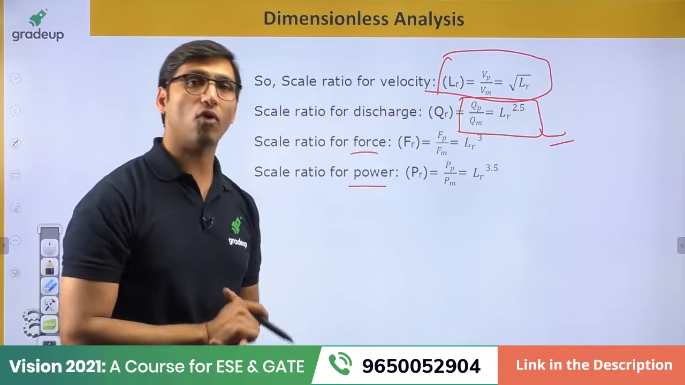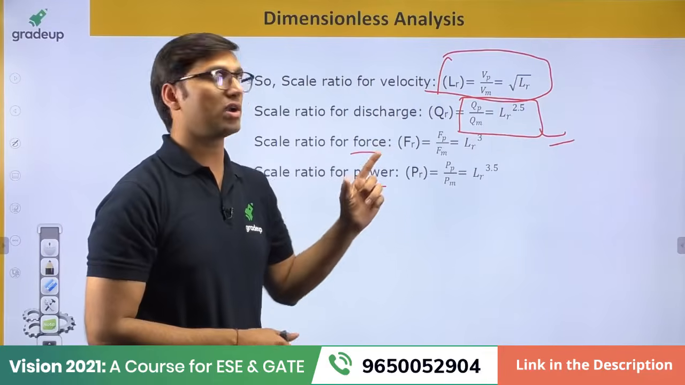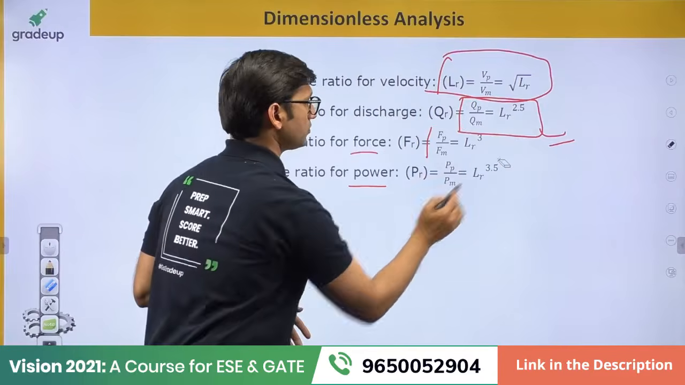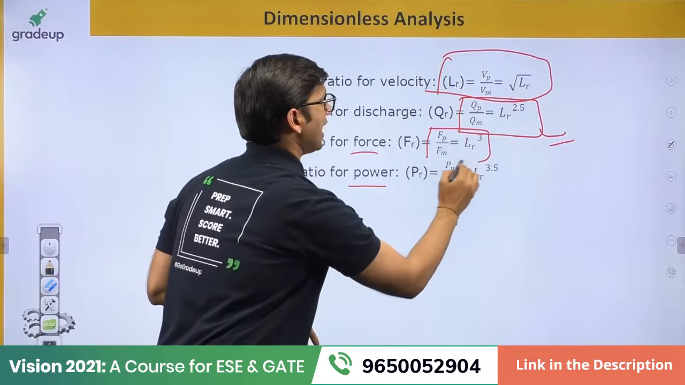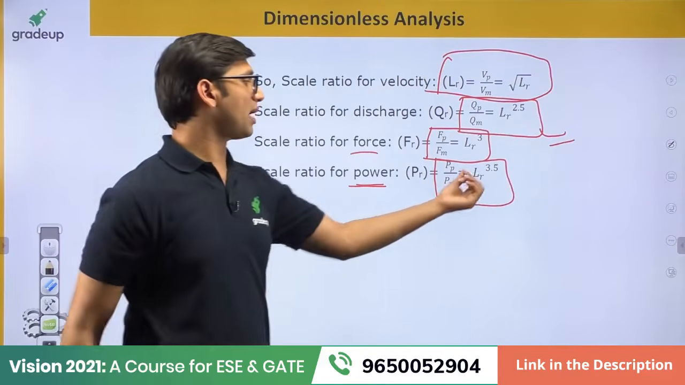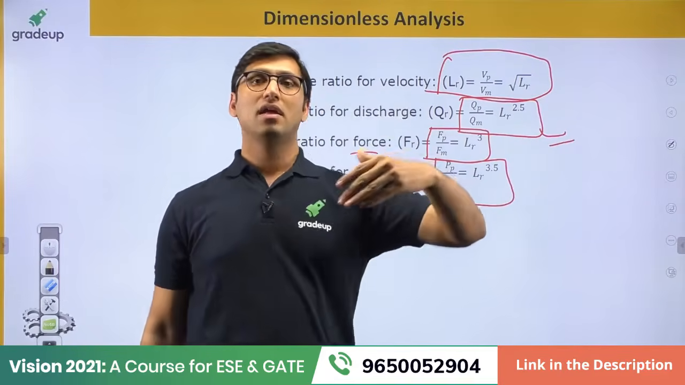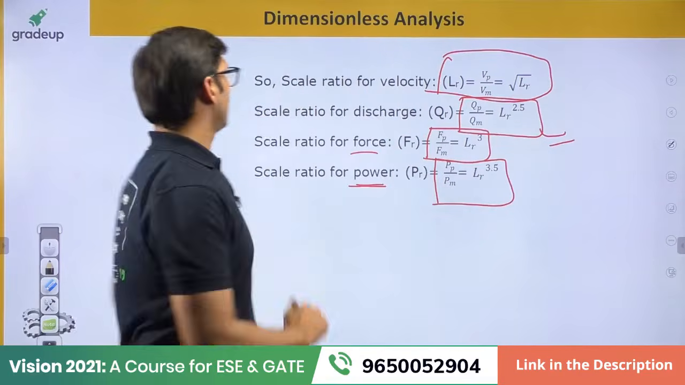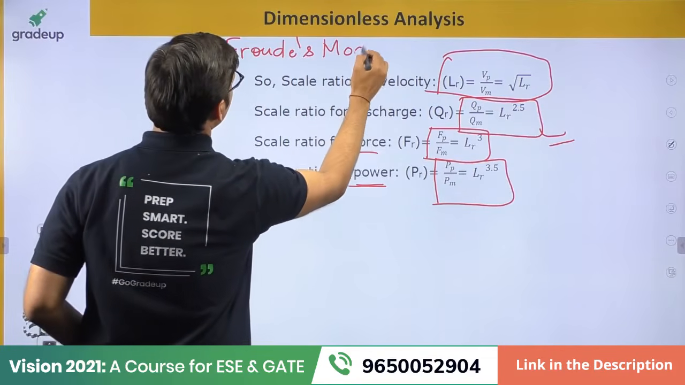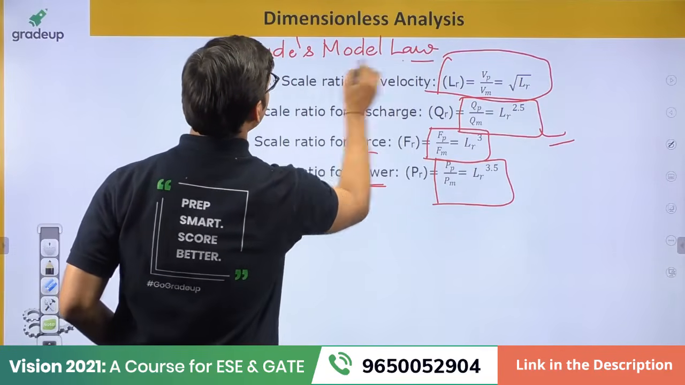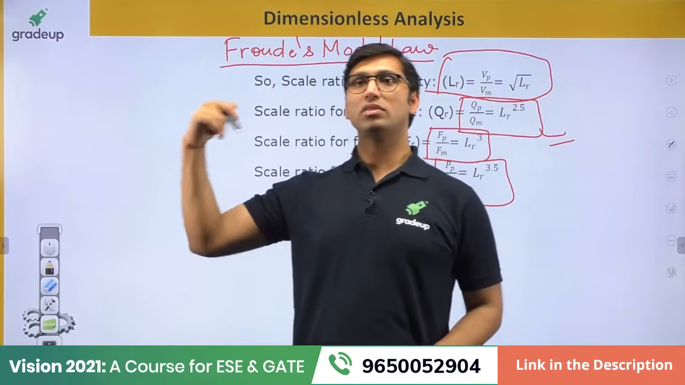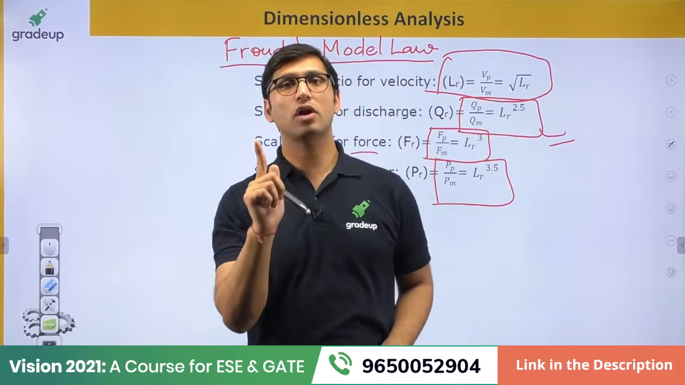Similarly, the scale ratio for force, that is the force of the prototype over the force of the model, is equal to LR power 3. And the scale ratio for power, power in the prototype over power in the model, is equal to LR power 3.5. These are the results of the Froude model law. They are only used for the Froude model law. If the application involves the Froude model law, then only you can use these relations. We cannot use these relations for the Reynolds model law.